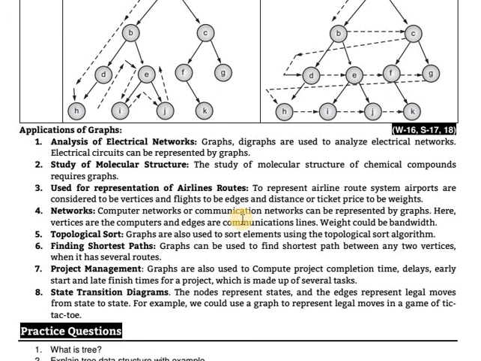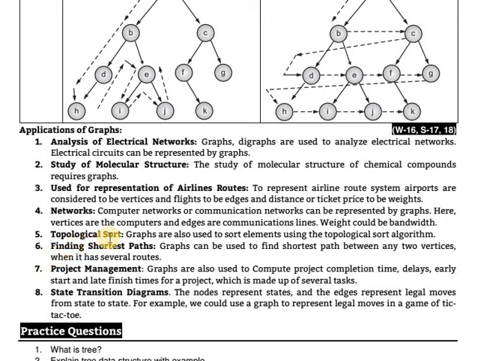Networks: computer networks or communication networks can be represented by graphs. In networks, graphs are used. Your computers are considered vertices and their links are considered edges, and communication is done using the graph concept. Here vertices are the computers and edges are the communication lines. The weight could be the bandwidth.